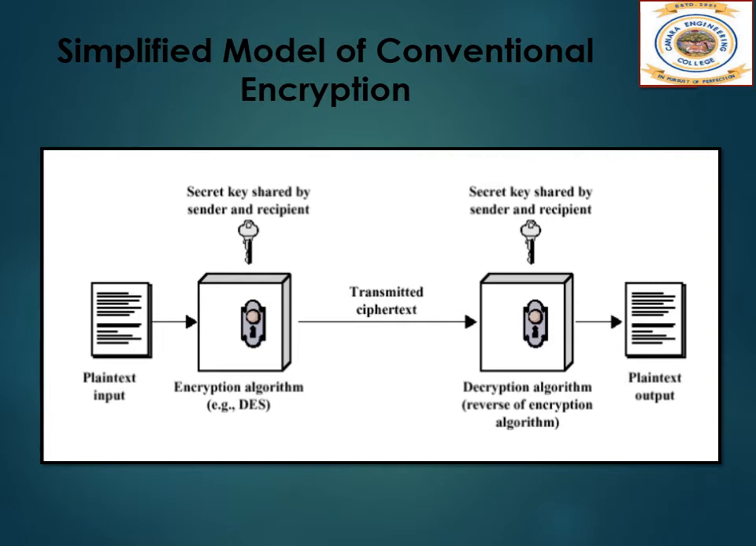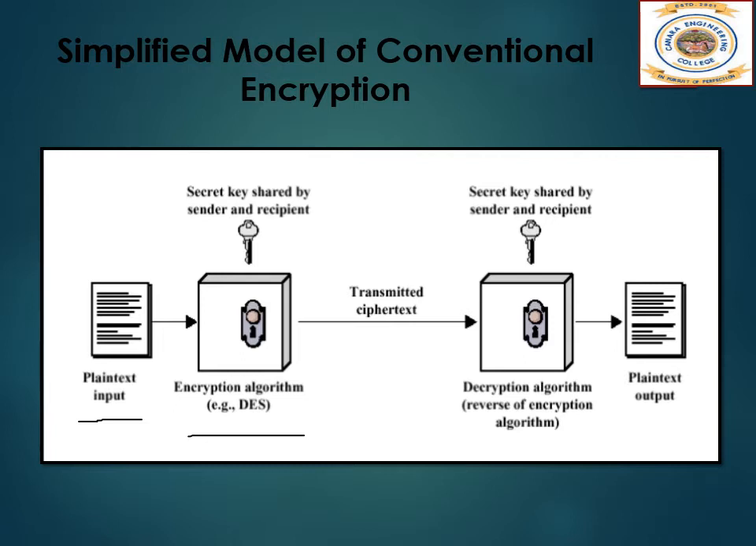So let us see the simplified model of conventional encryption. A symmetric encryption scheme has 5 ingredients. One is the plain text. This is the original intelligible message or data that is fed into the algorithm as an input. This is what we normally write. This is a message that we need to send to the receiver. Then is the encryption algorithm. The encryption algorithm performs various substitutions and transformations on the plain text.